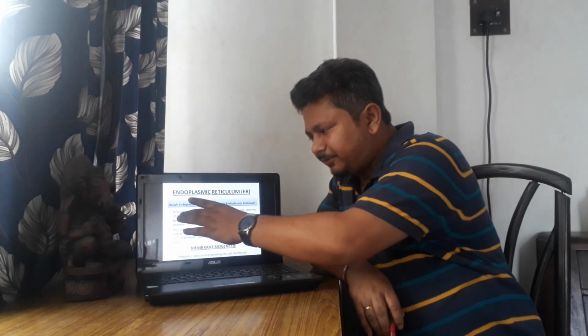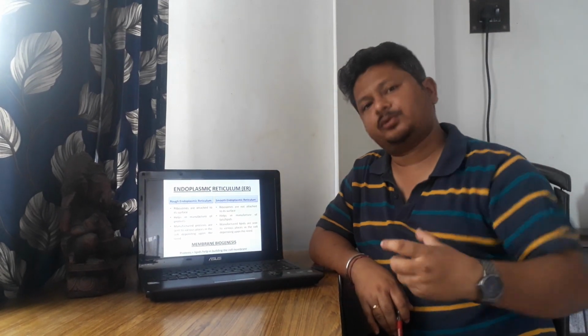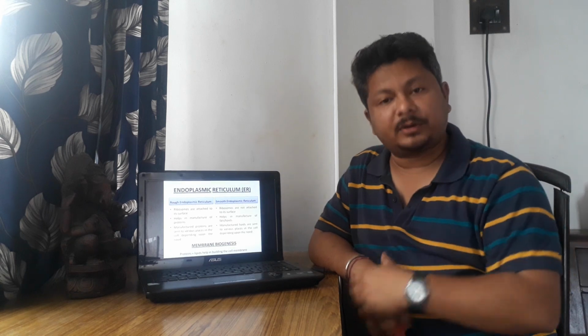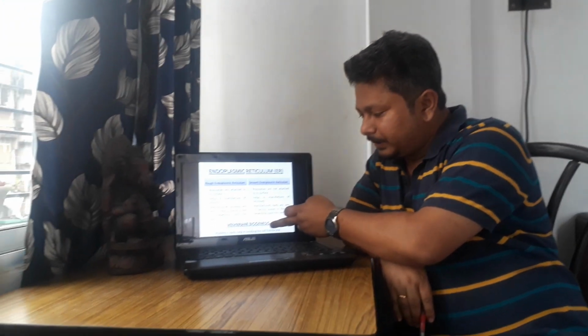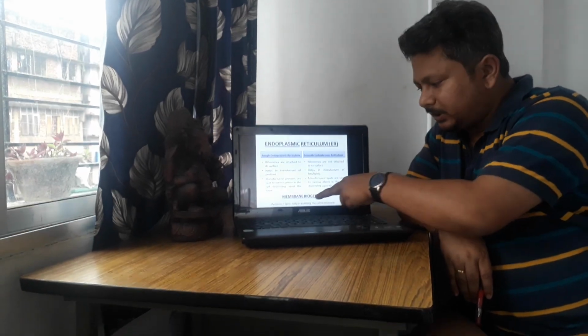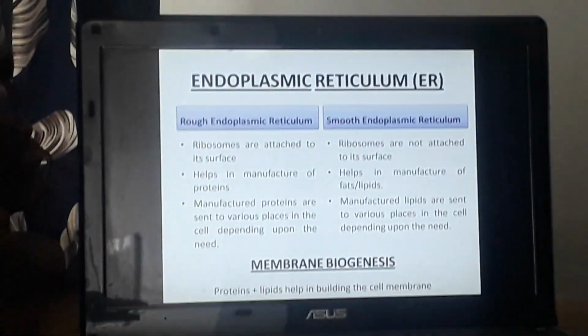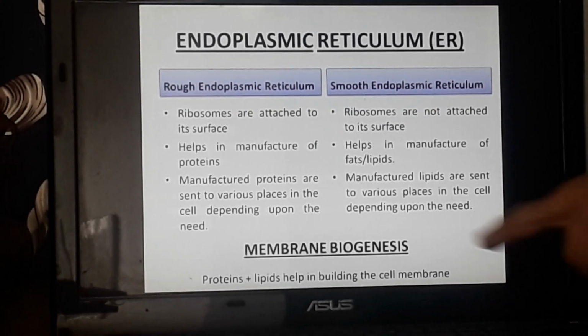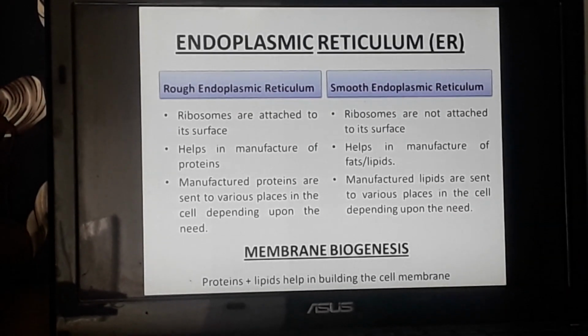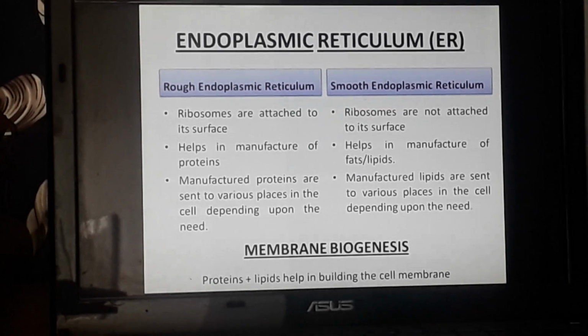So this is the basic difference between a rough and smooth endoplasmic reticulum, very important from the exam point of view. Now we go to another topic, a very important topic. The name of the topic is membrane biogenesis. You can see here, membrane biogenesis. What is the meaning of membrane biogenesis?